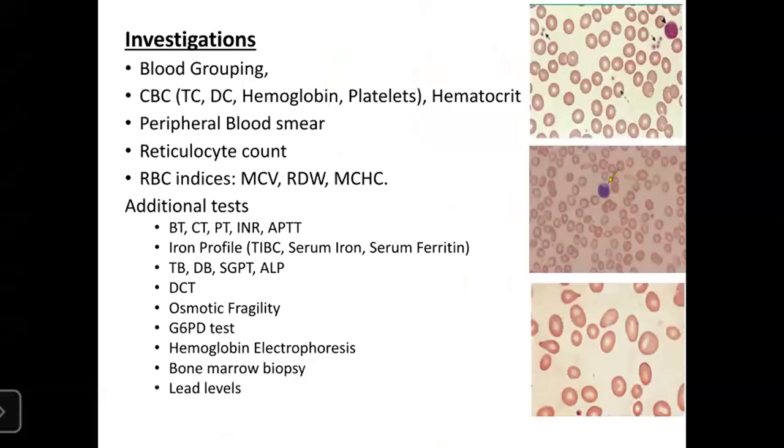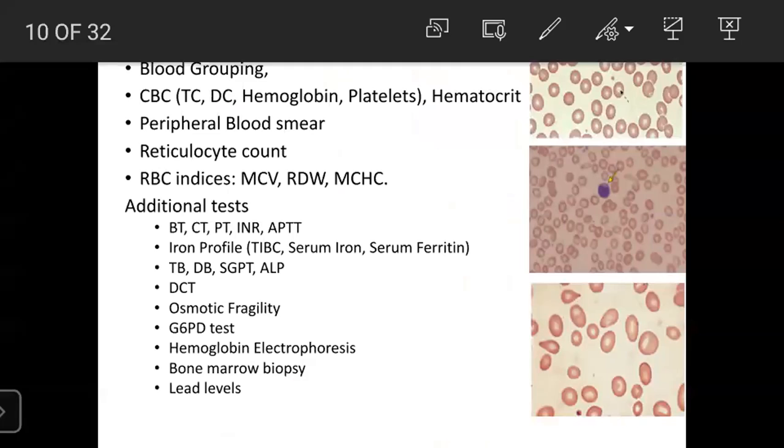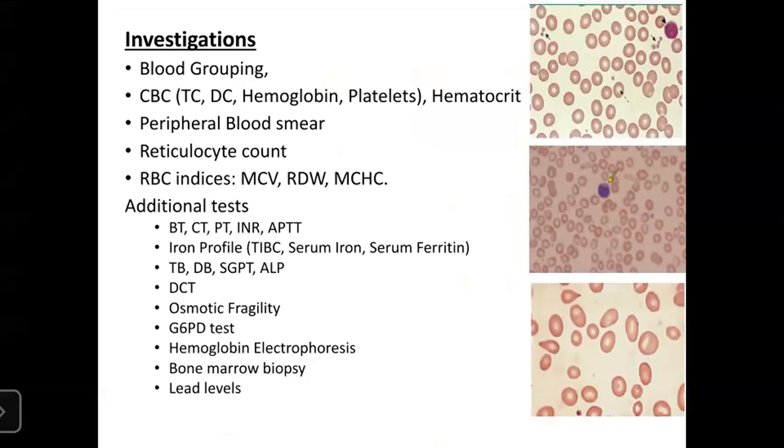So coming to investigation, we can do blood grouping, complete blood count, total blood counts, and direct hemoglobin and platelets.